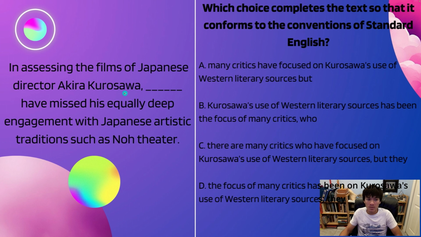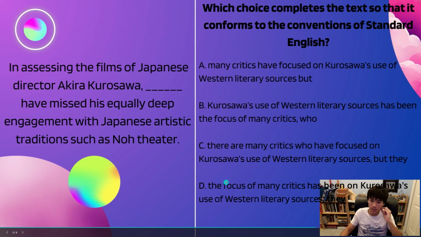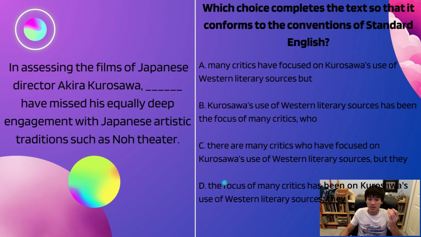And C, the subject in this case would be there are, right? Which doesn't make sense at all, okay? And D would be the focus would become the subject, which is, well, it's just the focus, it's not the critics, it's just the focus, and the focus can't miss his equally deep engagement. It would have to be the critics which miss it, obviously, right? So A would be correct. Okay, these ones, if you know the trick, it's actually very straightforward.